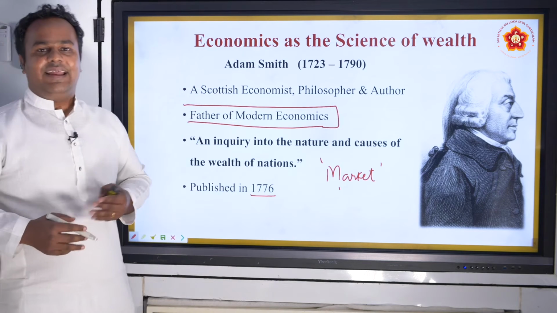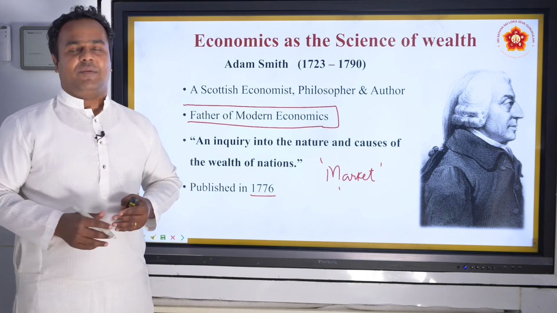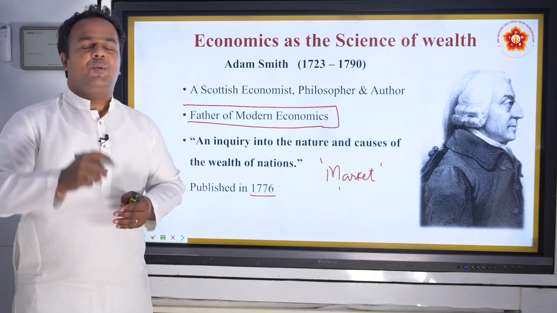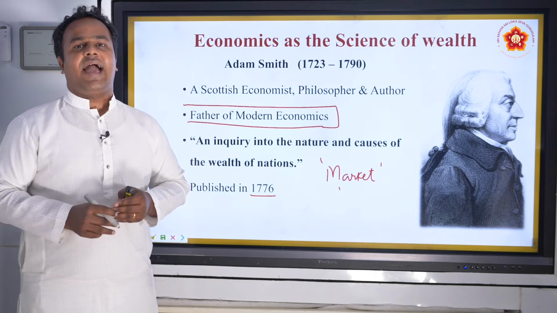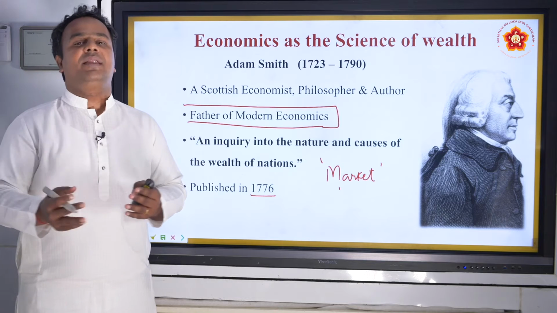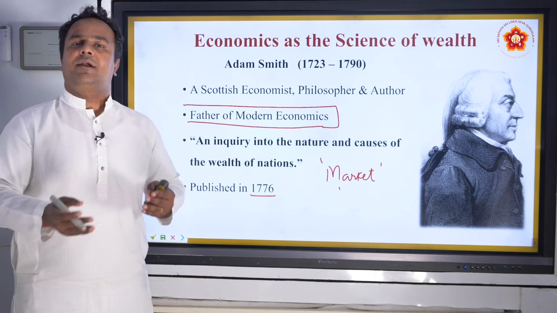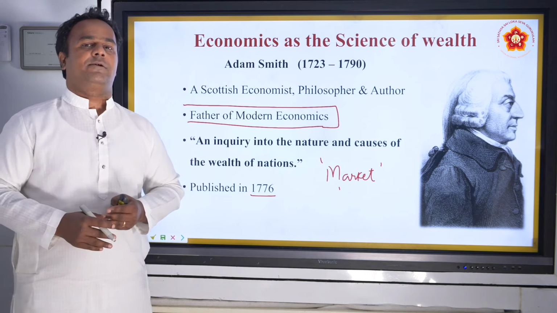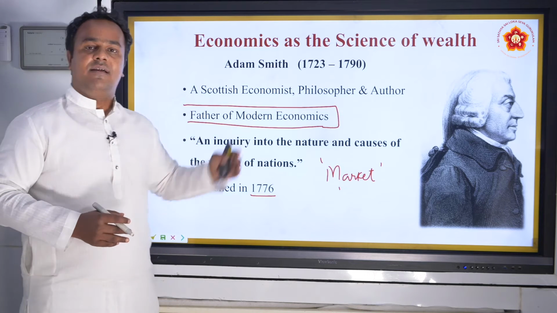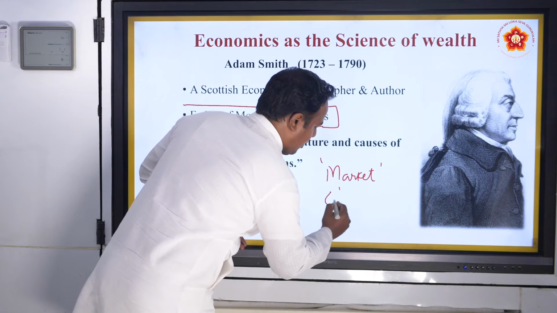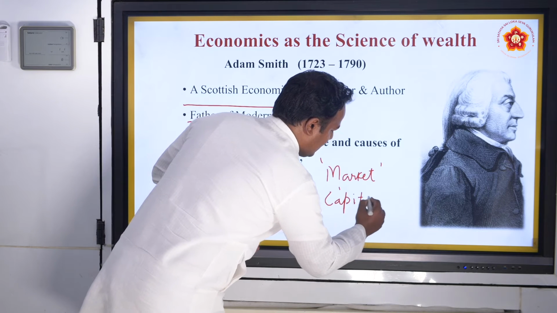He did not really give birth to the idea of economics. He is not the first one to talk about economics. No, he compiled all those ideas in a meaningful manner for the benefit of government, policy makers, students, etc. And he was a great thinker who promoted what is called market economy or capitalism.